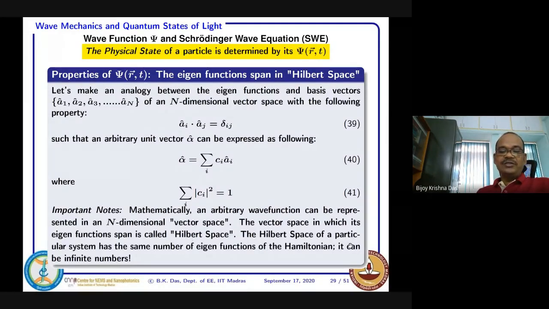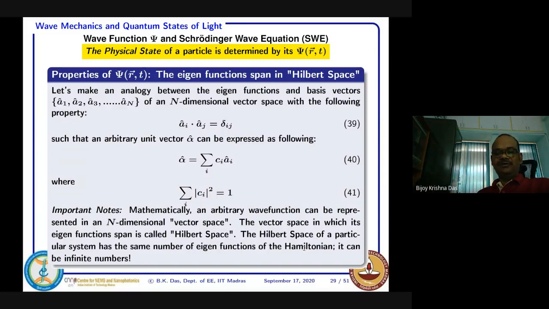So the Hilbert space of a particular system has the same number of eigenfunctions as the Hamiltonian. If the Hamiltonian has, suppose, 10 solutions, then you have to deal with those wave functions in a Hilbert space of dimension 10. But it can be infinite also. So I prepared up to this point today. I stop here, and maybe I will continue from here.